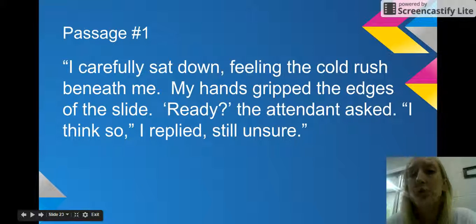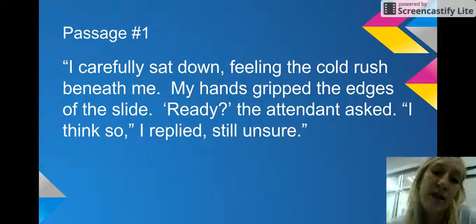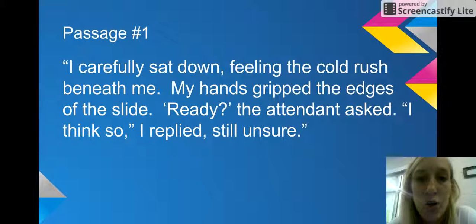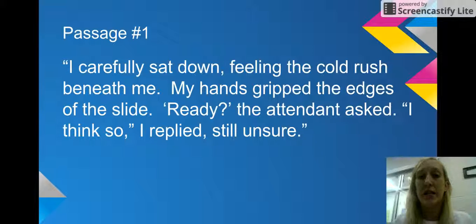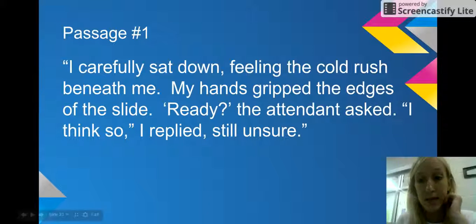So what I want you to do underneath your notes is write passage number 1. I'm going to read this passage, and I want you to write down if the narrator could understand it, write good example. And if the narrator couldn't have seen it or understand it, write bad example. So write passage number 1. "I carefully sat down, feeling the cold rush beneath me. My hands gripped the edges of the slide. 'Ready?' the attendant asked. 'I think so,' I replied, still unsure." So I want you to either write down that's a good example because the narrator would know and understand those things, or bad example.